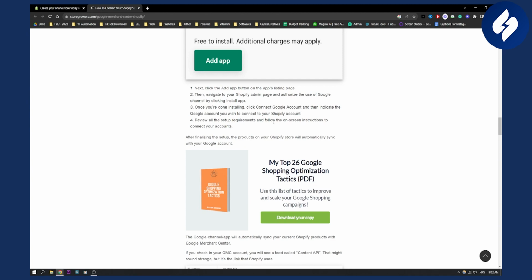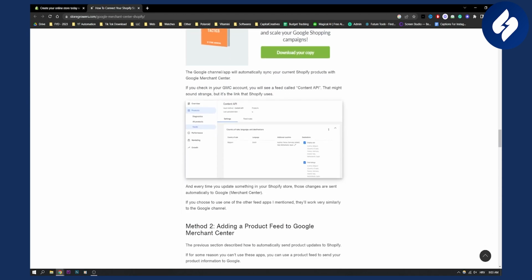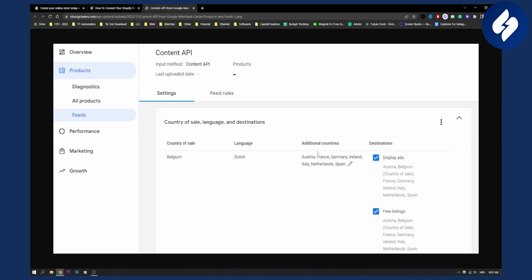Review all the setup requirements and so on. After finalizing the setup, the products on your Shopify store will automatically sync with your Google account, right? The Google channel app will automatically sync your current Shopify products with GMC. If you check in your GMC account, you will see a feed called Content API, which looks like this right here, as you can see. This is the Content API, right?